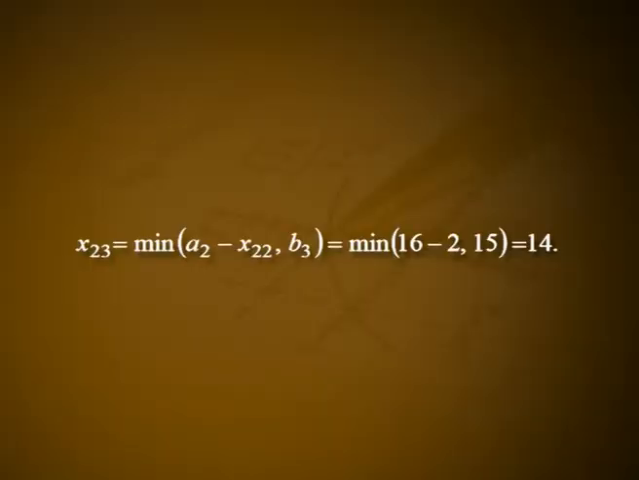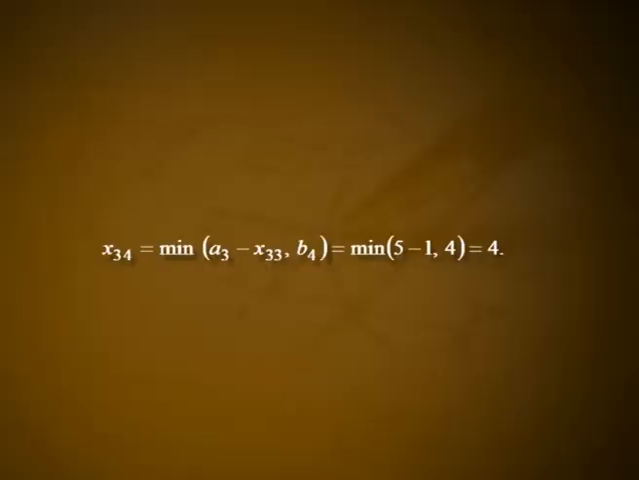The third allocation is made in the cell 2 2, the magnitude being x 2 2 equal to minimum of a 2 comma b 2 minus x 1 2, that is equal to minimum of 16 comma 10 minus 8, that is equal to 2. The magnitude of the fourth allocation in the cell 2 3 is given by x 2 3 equal to minimum of a 2 minus x 2 2 comma b 3, that is minimum of 16 minus 2 comma 15, that